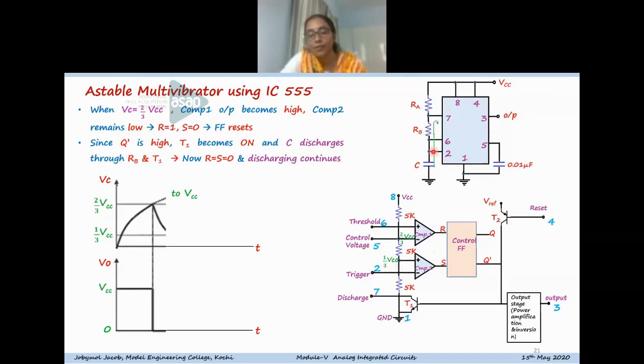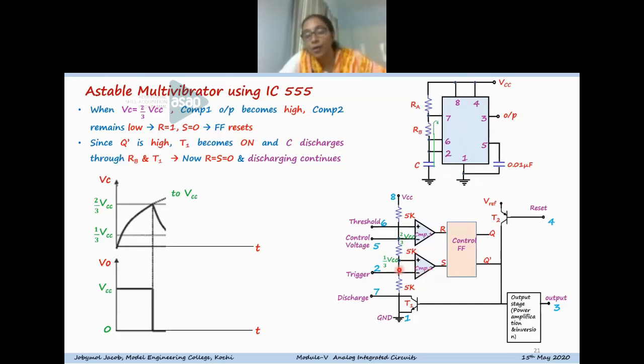For this circuit, the trigger pin is also connected to the capacitor voltage. So when the voltage at pin 2 exceeds 2/3 VCC, this point is having a lower potential compared to the inverting terminal potential of comparator 2.